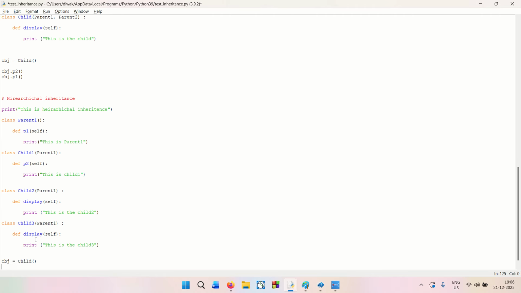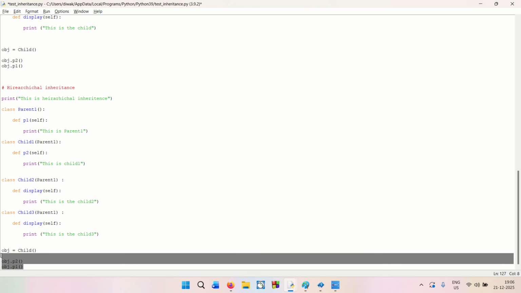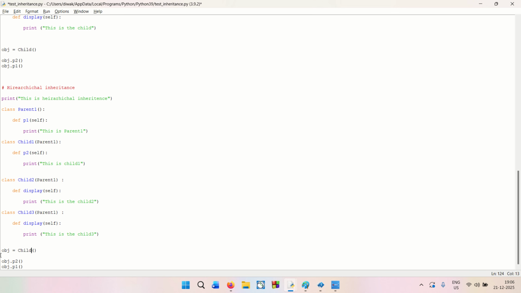Now we'll have to create three objects. obj1 for child 1, obj2 for child 2, sorry, child 2, and obj3 for child 3, equal to child 3, right?